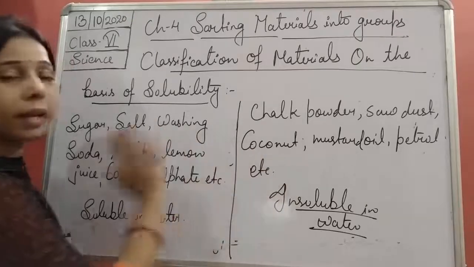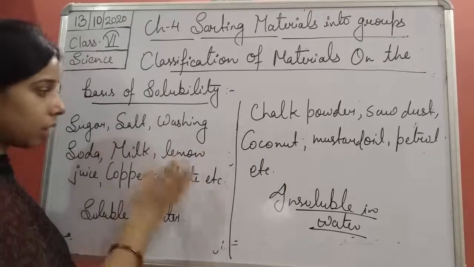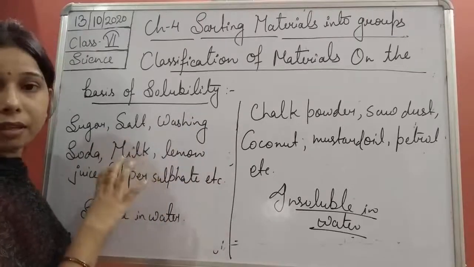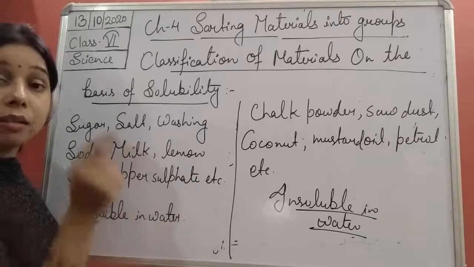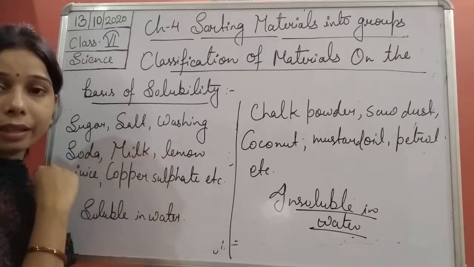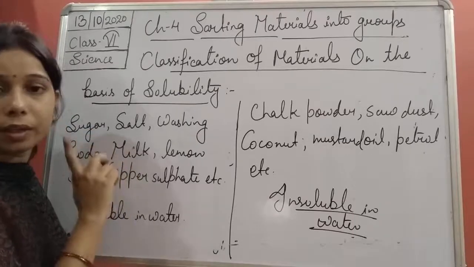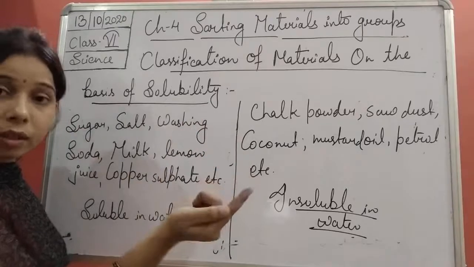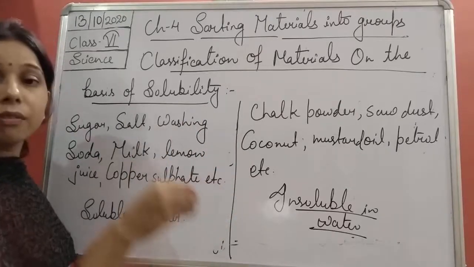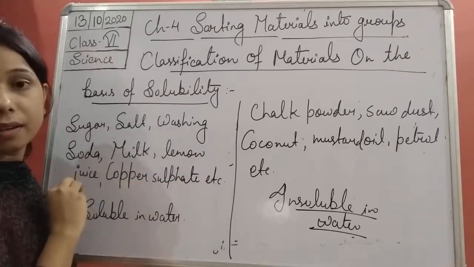Here we were talking about the solid in a liquid. Okay, these all are what? These are the collective one, which include the solid, which include the liquid. But when we are adding this sugar or a salt in the water, that was a solid added in the liquid. Sand in water, then sand is a solid, water is a liquid. So we are adding a sand solid in a liquid.